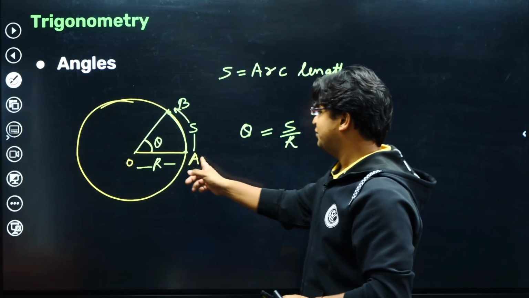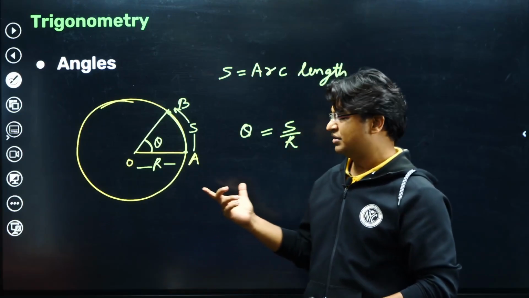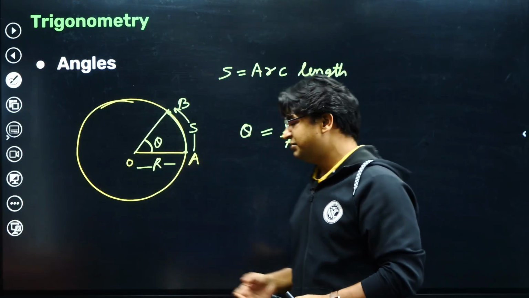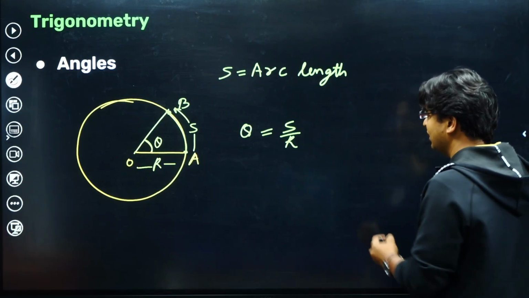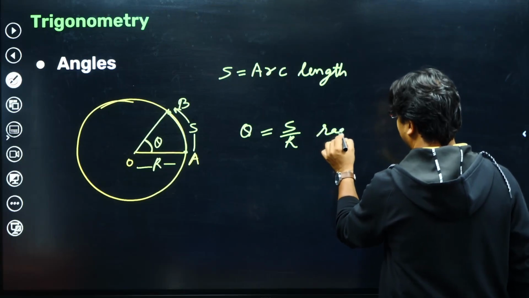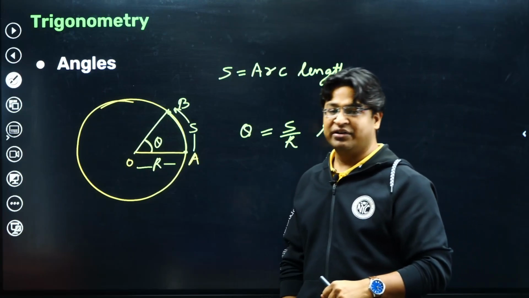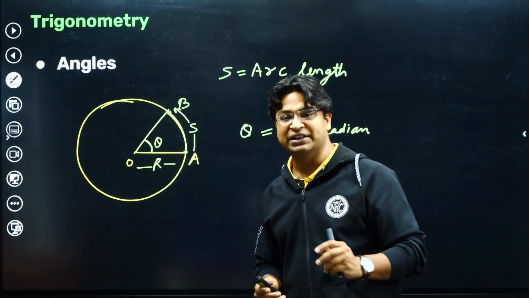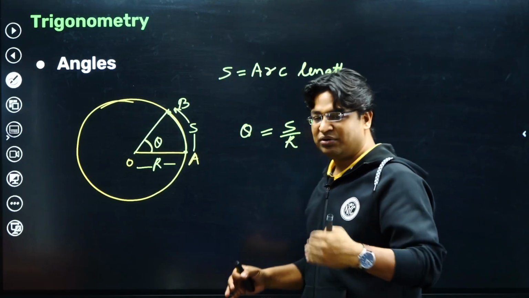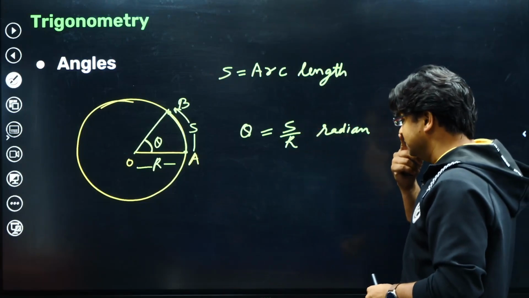S is one kind of length, it is the distance covered. R is another kind of length, it is the radius, so it will again be meter. So S by R, meter divided by meter, this is called the angle. Whatever number we get here, we report the unit of that as radian. So theta is S by R radian. This is how we define the angle, and this is how all the discussion around the angle begins.